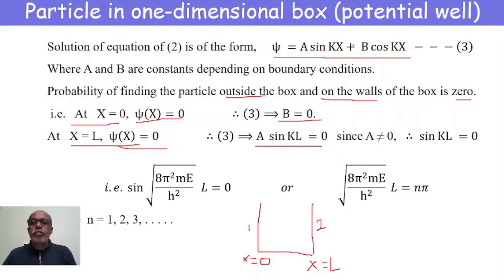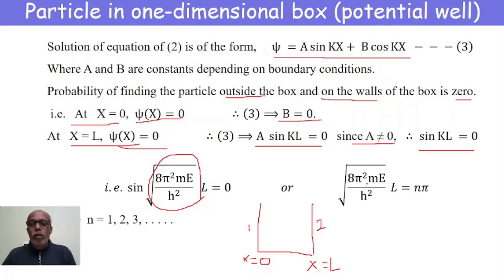Instead of x, we are taking L. A sin kL is equal to 0. Since A is not equal to 0, sin kL should become equal to 0. I have substituted for k, therefore sin of the square root of 8π²mE/h² into L is equal to 0.